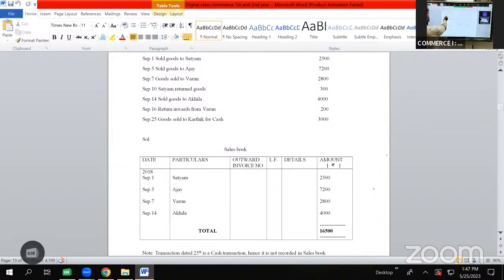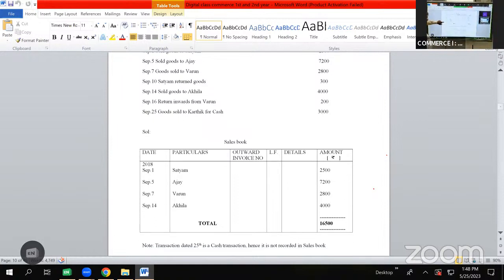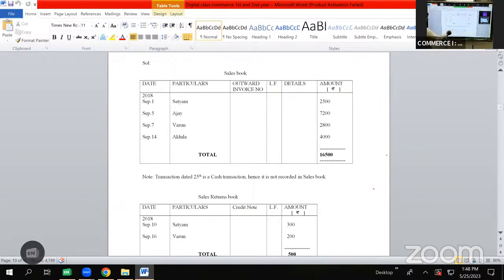Then we have a transaction on September 10, Satyam returned goods 300 rupees. So till now we have sold goods to Satyam. In this transaction, Satyam is returning goods to us. So it is a transaction of sales return, which will be shown in sales return book. The format for sales return book is date, particulars, credit note, LF, amount rupees. So here we'll be writing it as 2018 September 10, Satyam 300 rupees.